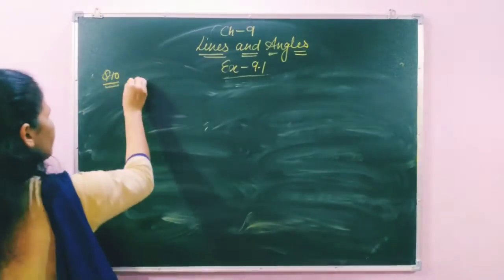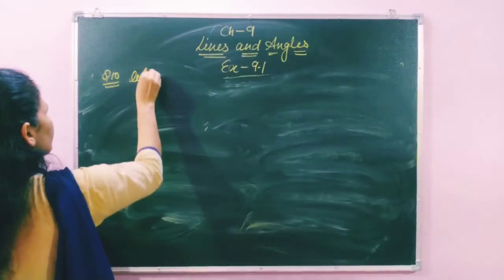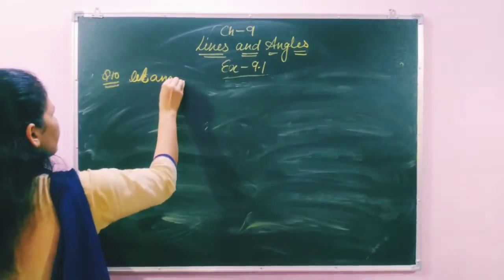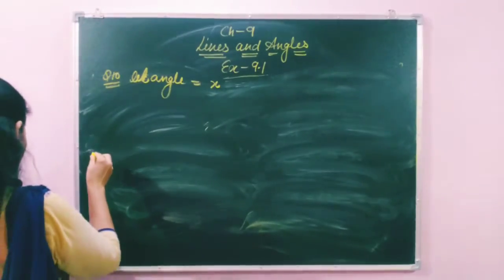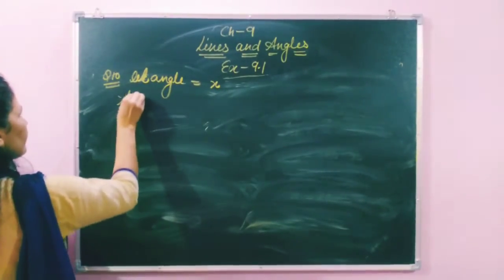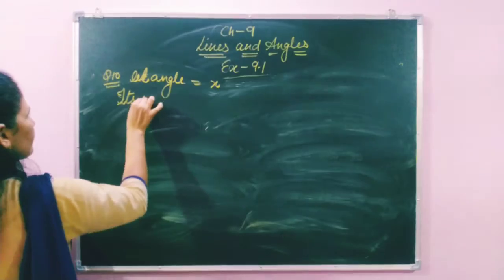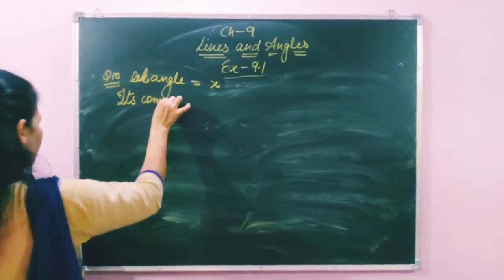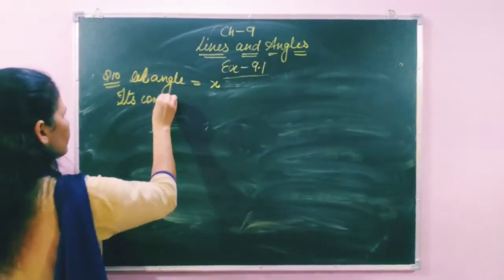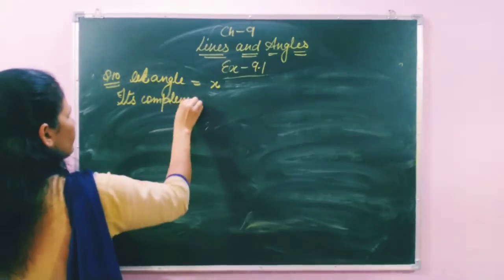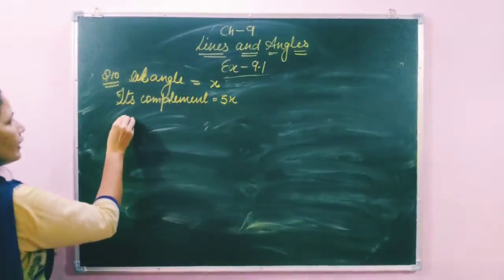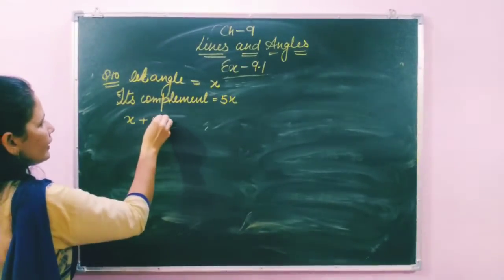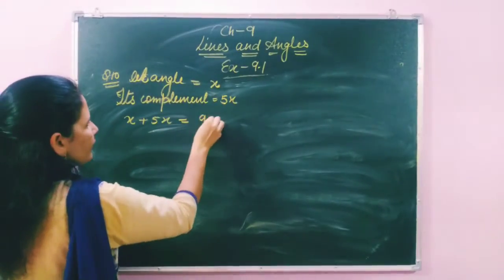So first let the angle equal x, then its complement equals 5x, and we know very well the sum of complementary angles is 90 degrees.